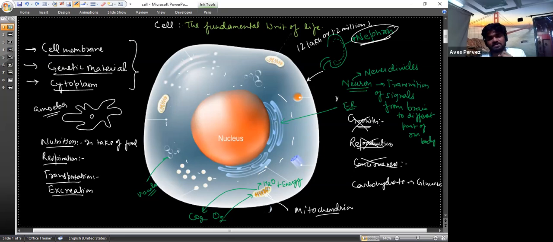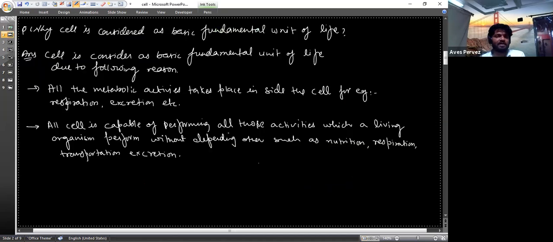Similarly, we see that the kidney is responsible for the removal of waste products in our body, but there are millions of specialized cells present, approximately 12 lakh in one kidney, and these cells are responsible for urine formation, or we can say the removal of waste products from our body. So since these are done by the cells, we can say that these cells are the basic fundamental unit of life, and we have written here why the cell is a basic fundamental unit. The cell is considered the basic fundamental unit of life due to the following reasons.